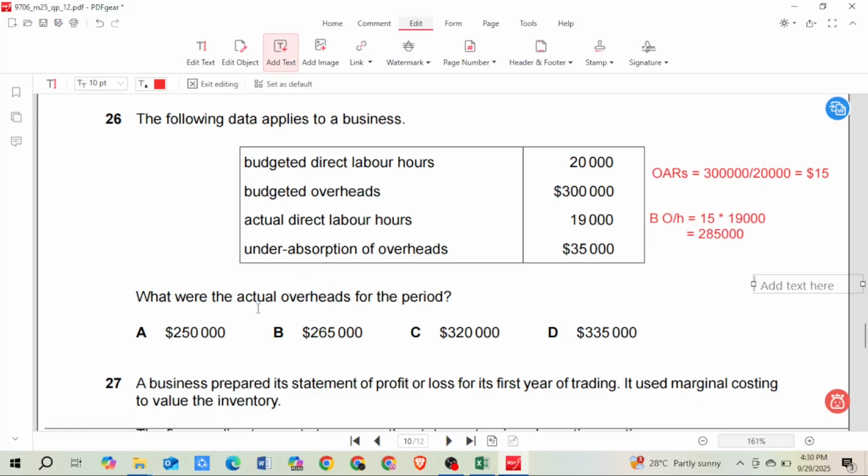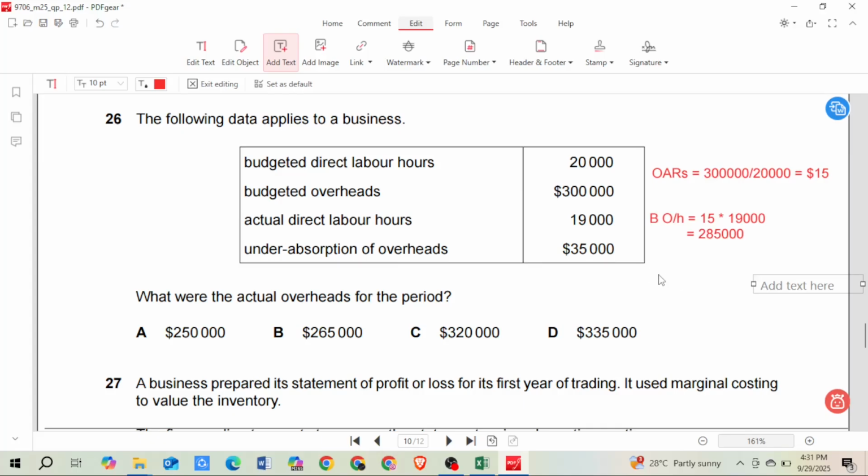Now we want to calculate what is our actual overhead, and for that they have given us the under absorption of overhead. So we should understand what is under absorption. Under absorption is basically when the overhead that you kept aside as a budget is less than the actual expense. Then we say it is under absorbed. So in this case, my actual overhead is not given, but we know that my budget is 285,000 and this is 35,000 less than the actual expense.